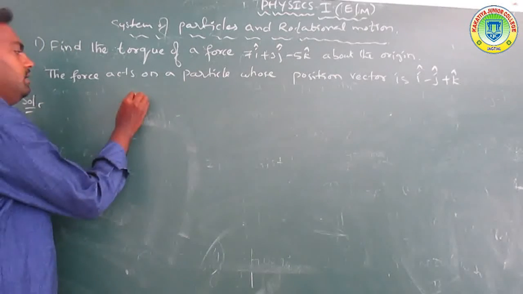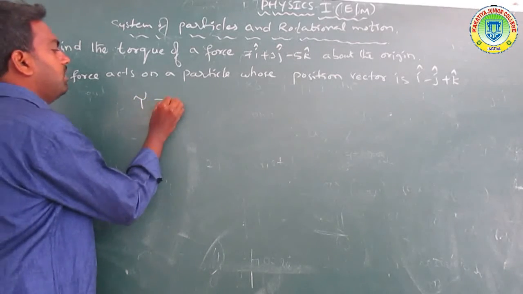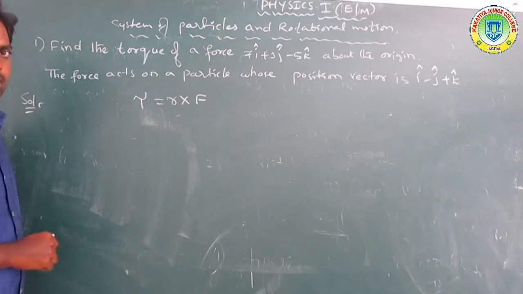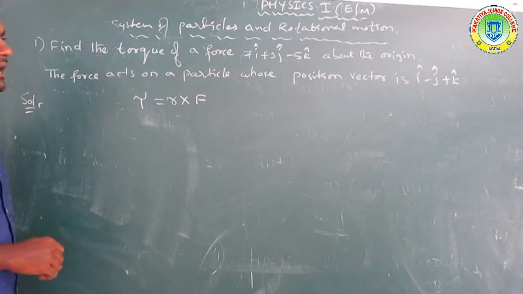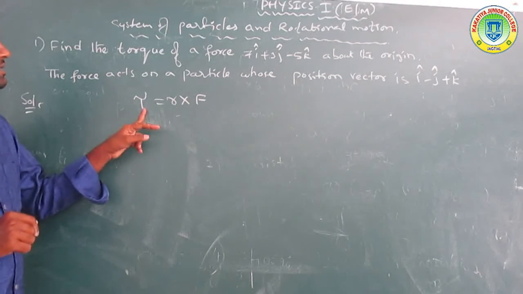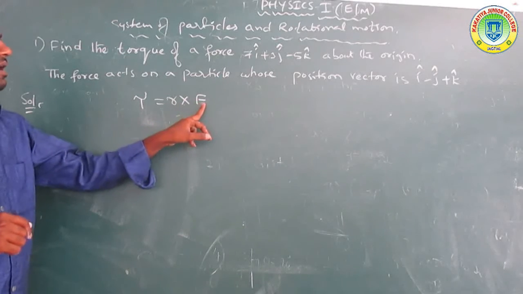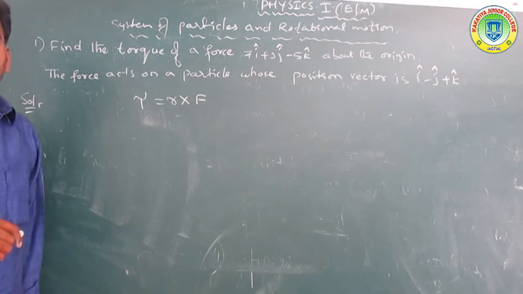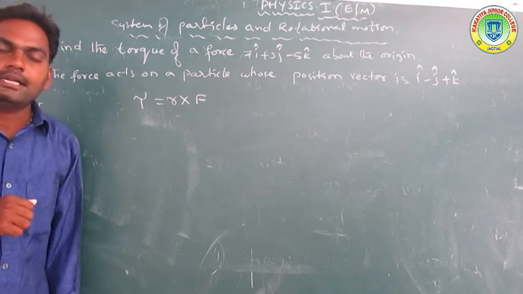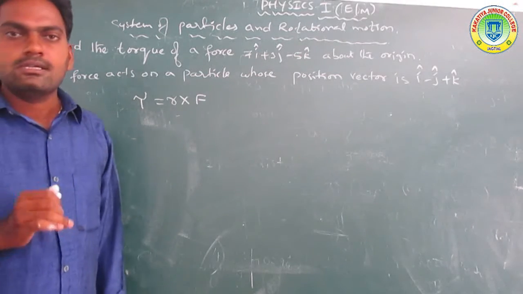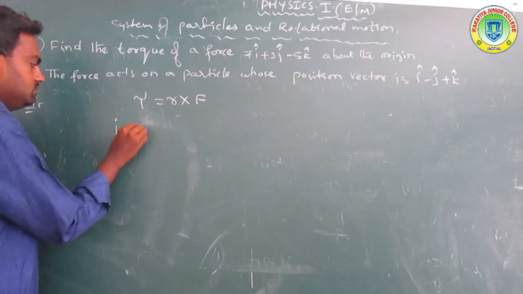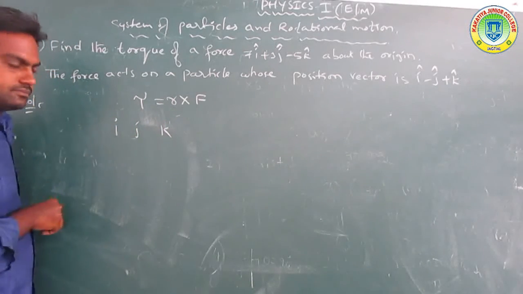By using the formula, tau is equal to r cross F, where F is the force and r is called the position vector. This is called a vector product or cross product. We use the determinant method with i, j, k.